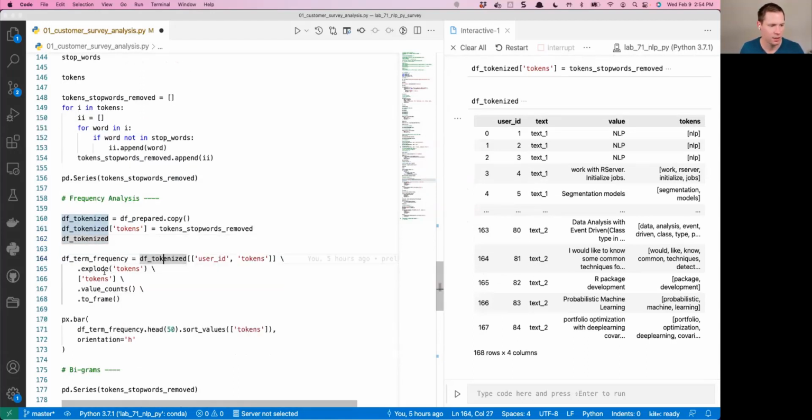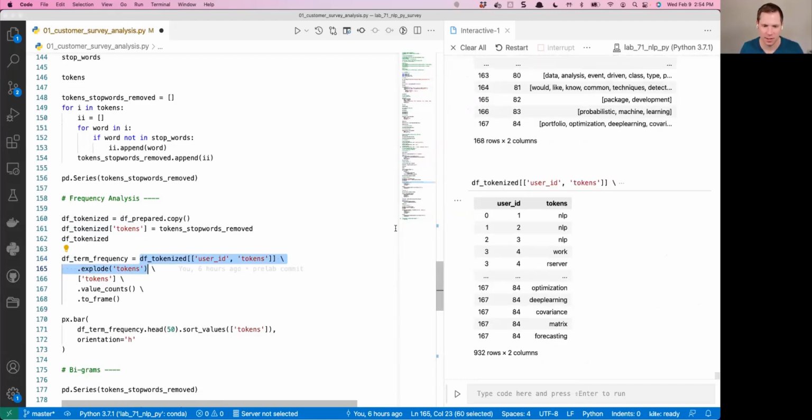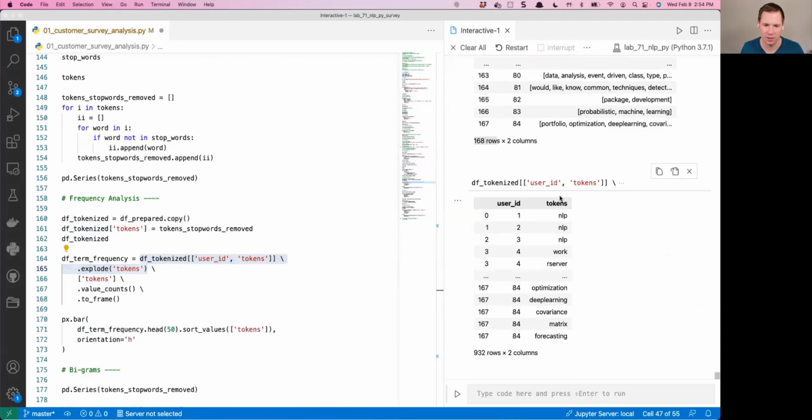Then I can use this handy function in pandas. I'm just going to take these two columns, user ID and tokens, because I don't need the other two columns for my analysis. And then I'm going to do what's called exploding. Has anyone used explode before? This is what it does. I had 168 rows. Now I have 932 rows.